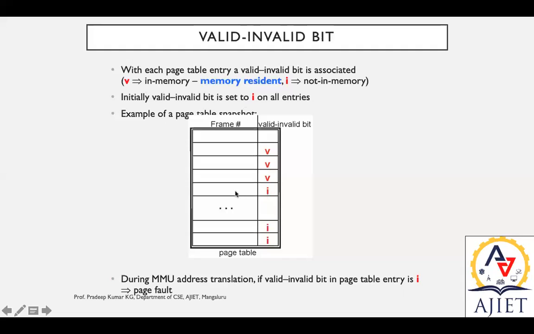Then that file is not available in this table. What to do? You search for it and bring it in. Till then that file or frame, that page, is invalid. Hope you understood the scenario. Whenever we need particular data, it should be available in the main memory itself. If it is not available in main memory, we treat it as invalid, not memory resident, or non-resident.